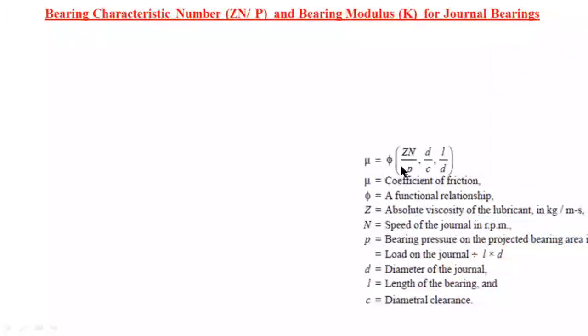Where P is the bearing pressure acting on the bearing surface, that is, the bearing pressure on the projected bearing area. Bearing pressure P equals the load on the shaft divided by the projected area. Here small l is the length of the bearing, and small d is the diameter of the shaft.